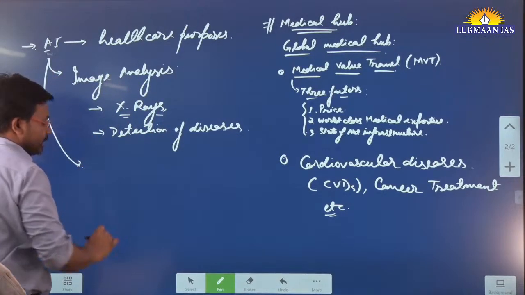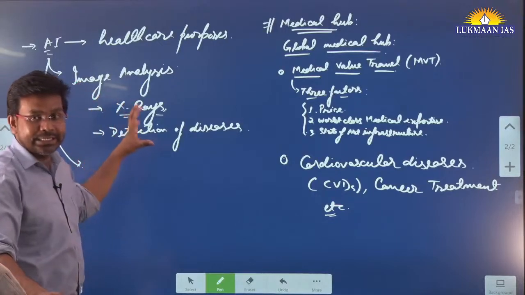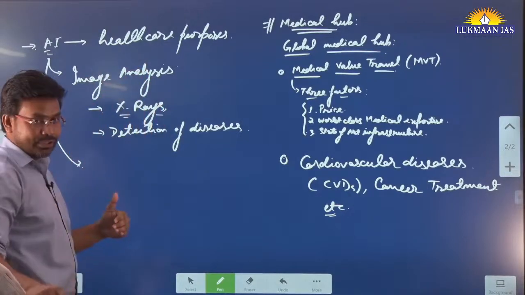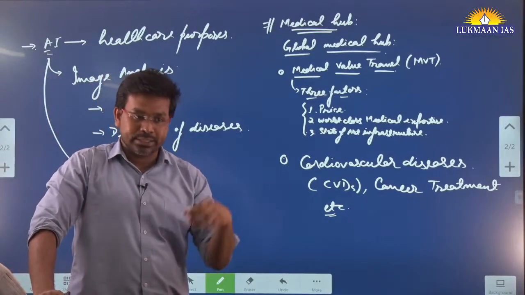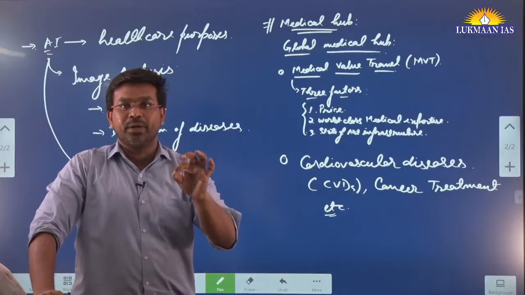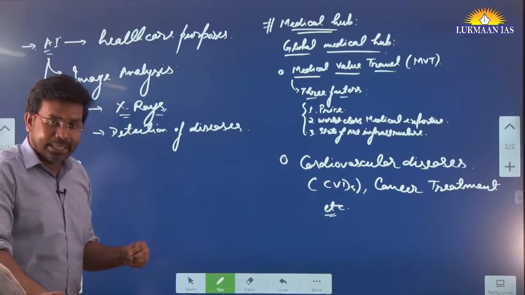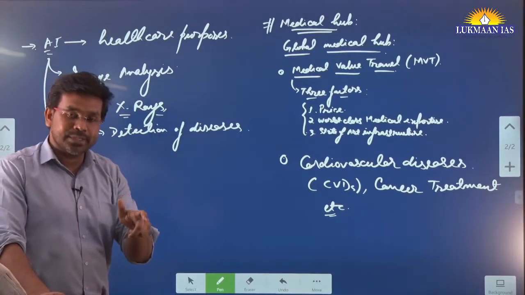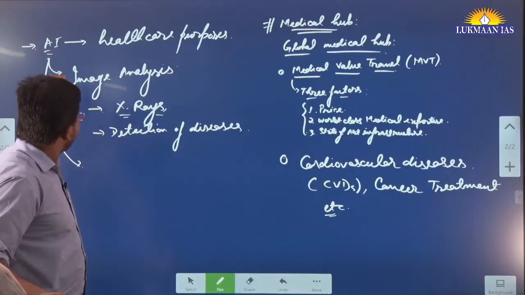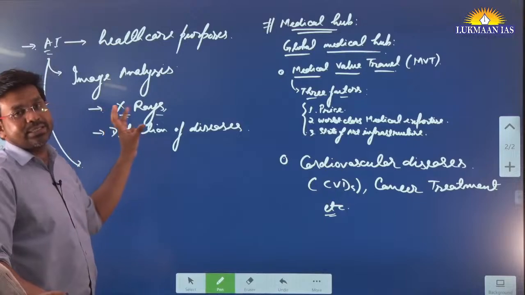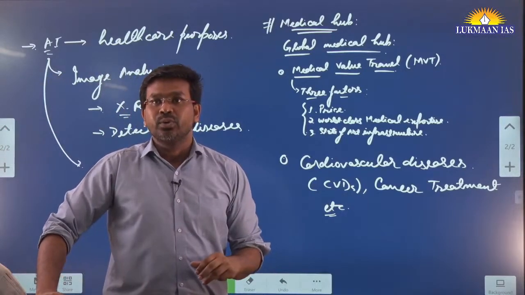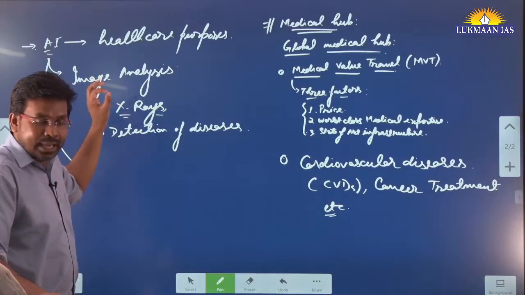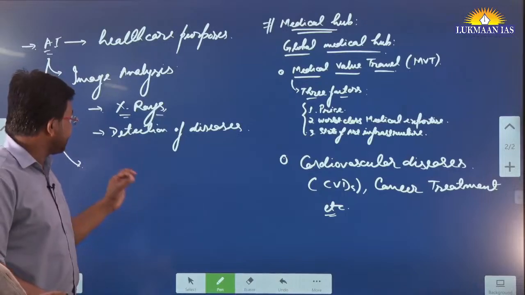Apart from this, we can use artificial intelligence in many other ways in healthcare facilities. We can use artificial intelligence along with robotics for targeted treatment, and there are many surgeries known as less invasive surgeries. They can also be performed with the help of artificial intelligence and robotics together. So diagnosis with high efficiency and high efficacy can be conducted.